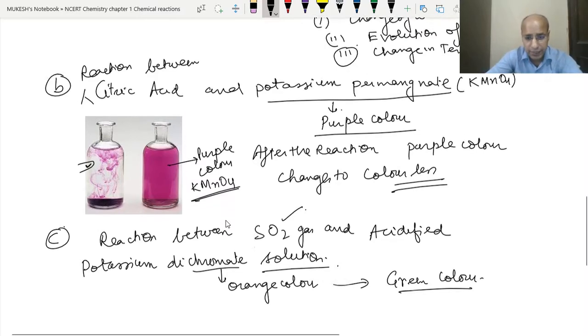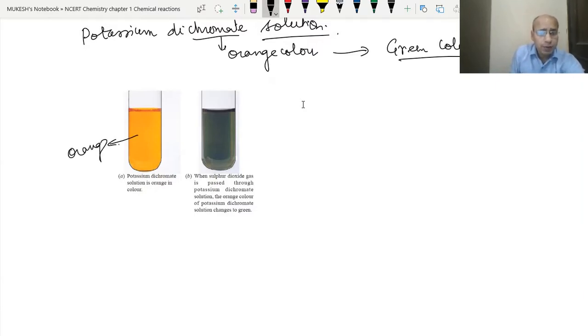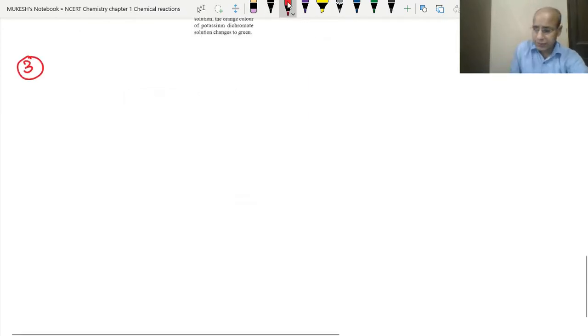Let's see this by a diagram. See, as we can see here, this is the orange color of potassium dichromate. Okay, potassium dichromate is K2Cr2O7, and after the reaction with the sulfur dioxide, this becomes green in color. So its orange color is changing to the green color. So this is also an example of the change in color. Clear? Now let's go for the third one. What is the third characteristic? Evolution of gas.